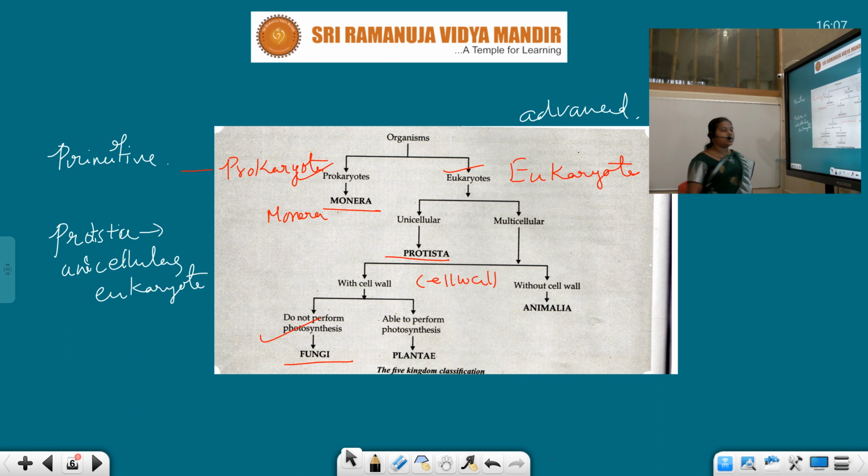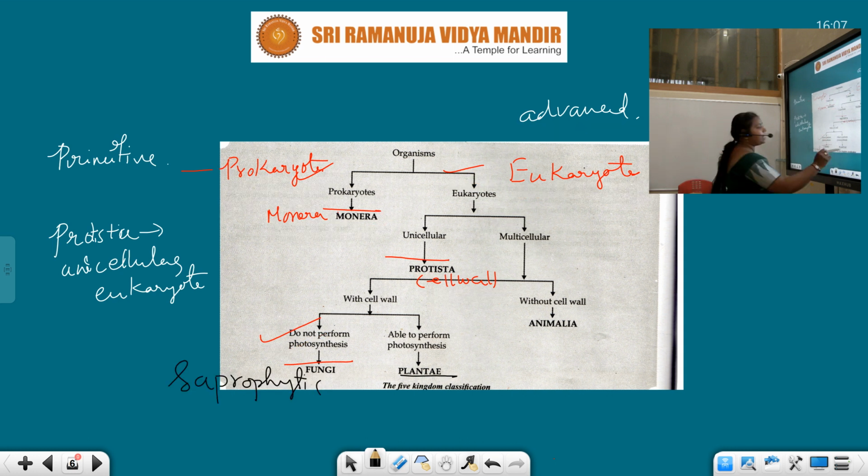And see here, fungi and the plantae. Fungi cannot synthesize food. Simply, it follows saprophytic nutrition. As our fungi do not have the chlorophyll pigment, they cannot go for photosynthesis, right? So next, plantae: it is able to perform photosynthesis, having all the requirements which are necessary for the process of photosynthesis. And at last we should talk about Animalia.